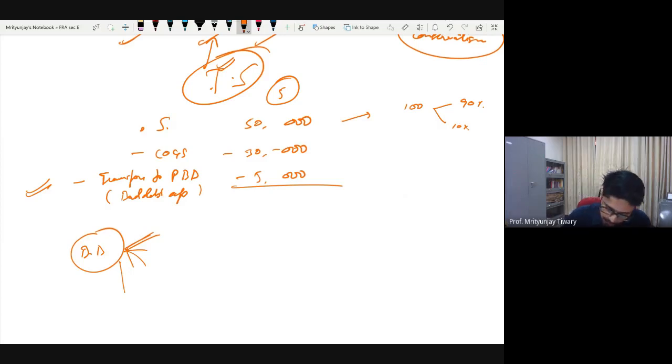So similar to the way they have provided a provision, they may provide a provision for that, or they may reduce the sale itself by 10%, but they will not reduce it 100%. They will not say that let the date 6 come, only then I will recognize the revenue. On day 5 itself, they may go ahead and make an anticipation of this much of return and provide for it.